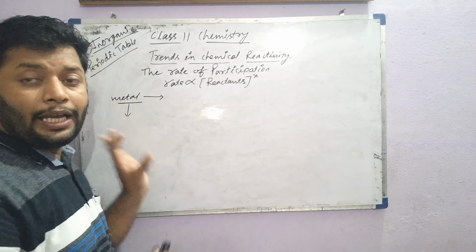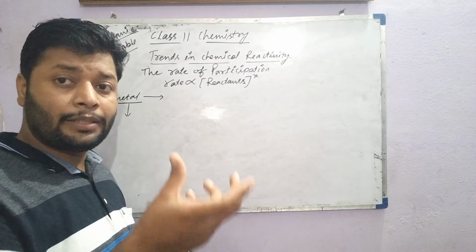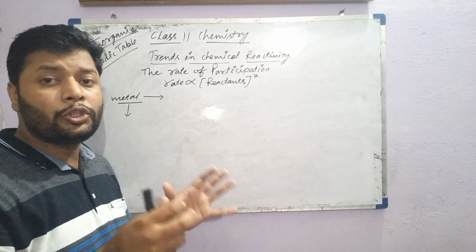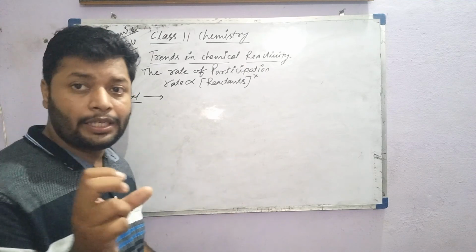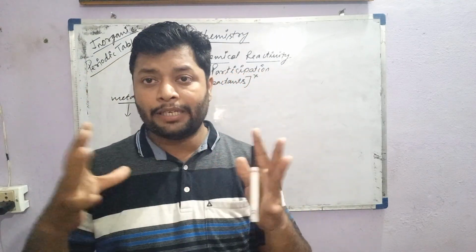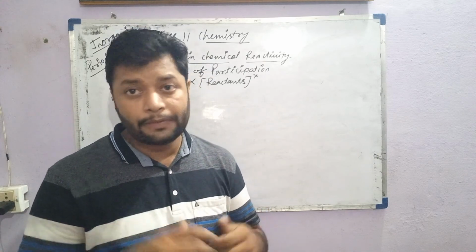So alkali metals are very reactive, alkaline earth metals are somewhat less reactive than alkali metals, and d-block metals are the least reactive among metals, because of the smaller size, a very great nuclear charge, and a very high number of electrons in the outermost shell. These are some of the reasons.